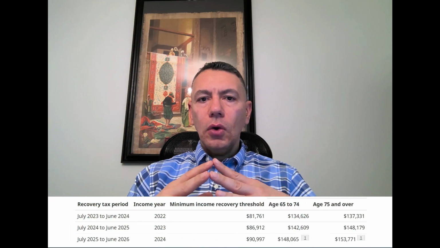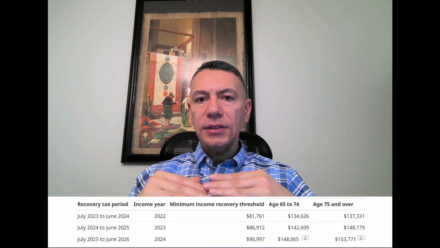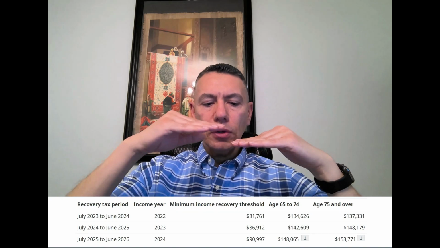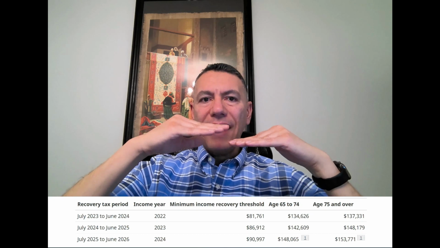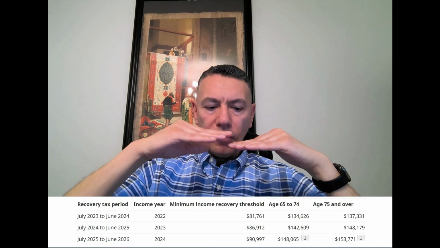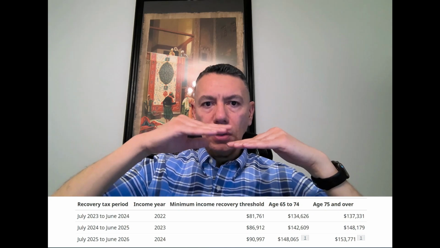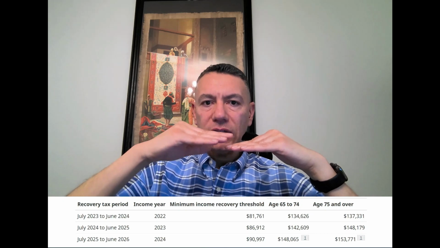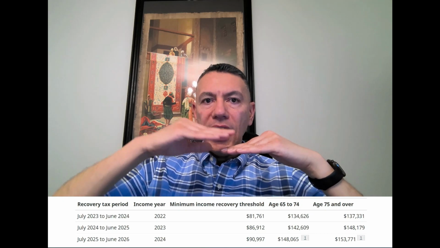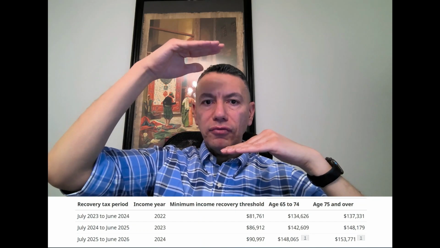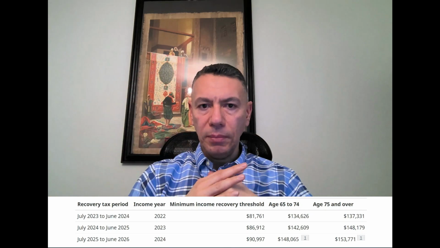The recovery tax or the clawback means that if your taxable income in a certain year reaches a certain threshold and surpasses it, then you'll have to give back part of your old age security payment. For every dollar of your taxable income above that threshold, you will have to give 15% of that dollar, 0.15 of that dollar. Again, this is above the low threshold. If your taxable income in that year is high enough to reach another high threshold, then you'll have to give back all of your old age security payment.